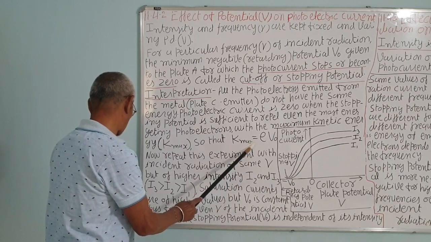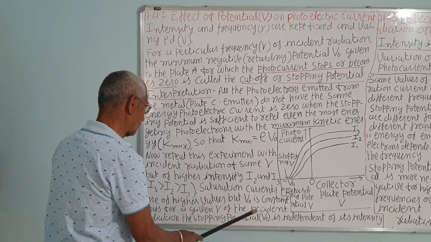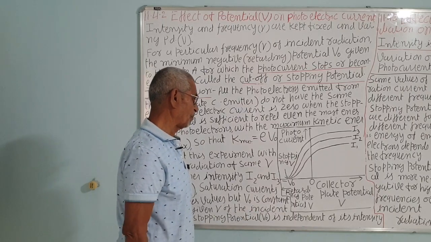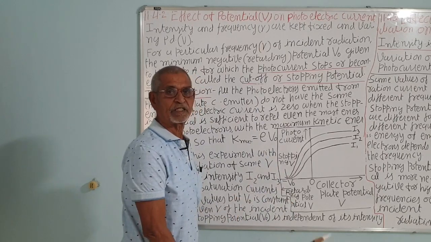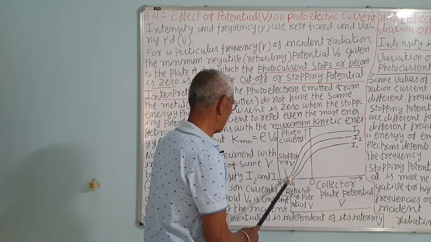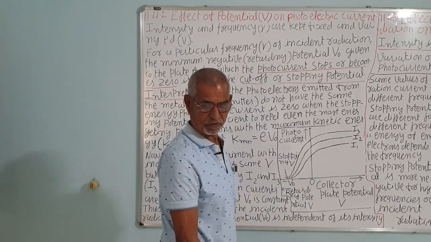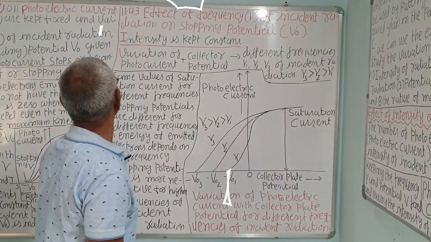Very important: for a given frequency of the incident radiation, the stopping potential is independent of its intensity. Stopping potential is the same for all I1, I2, I3.